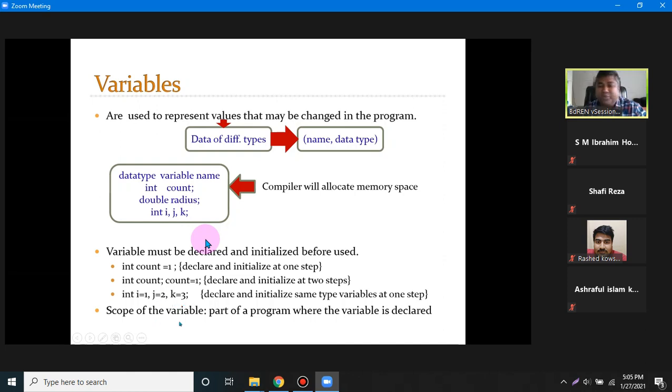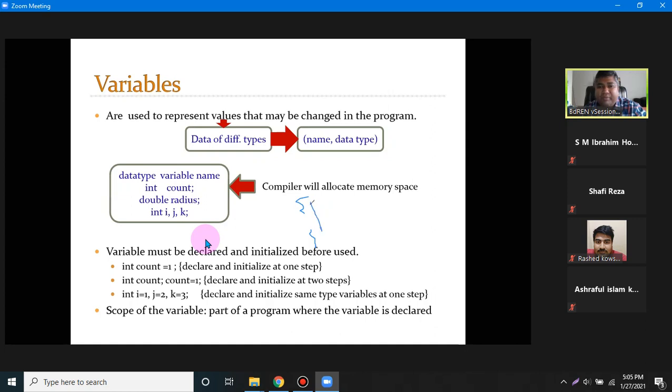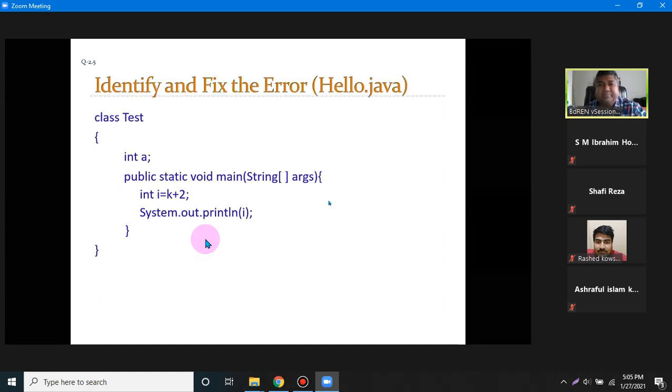The variable scope will be inside the block where it has been declared. A block means the first bracket and the second bracket. Inside the brackets where it has been declared, the lifetime of the variable will be within this block. After this block or before this block, the variable will not be recognized. So it cannot be recognized outside of the block. That's very important. You have to understand and remember these things.